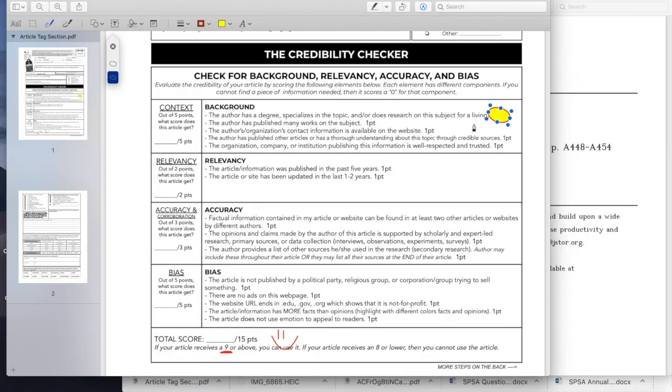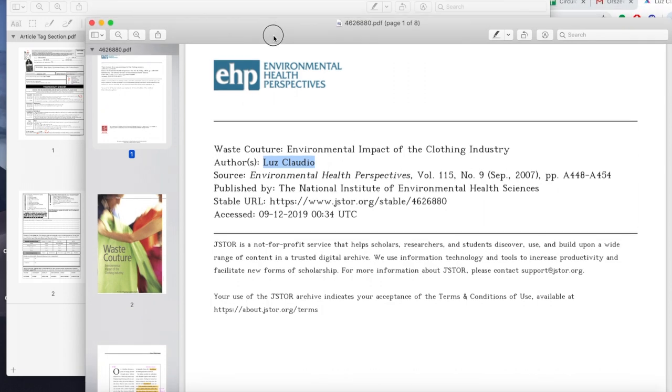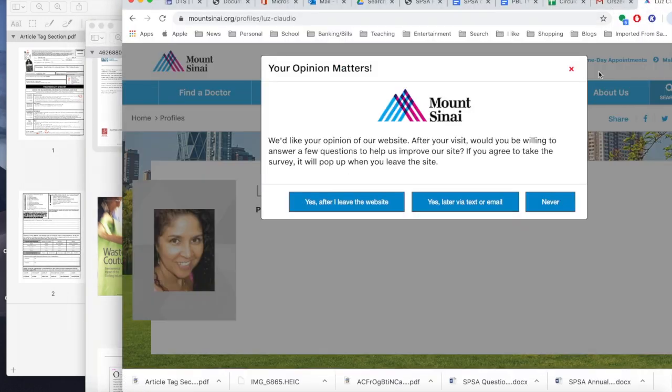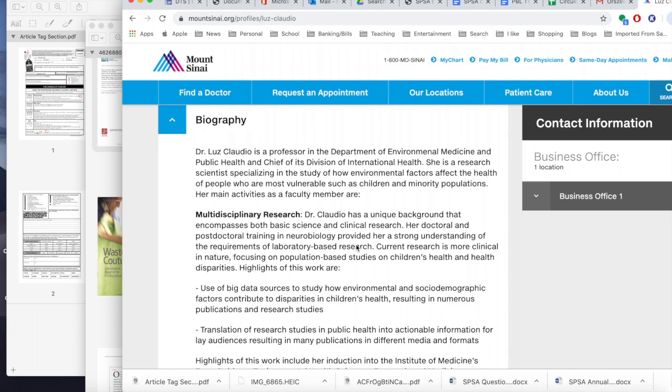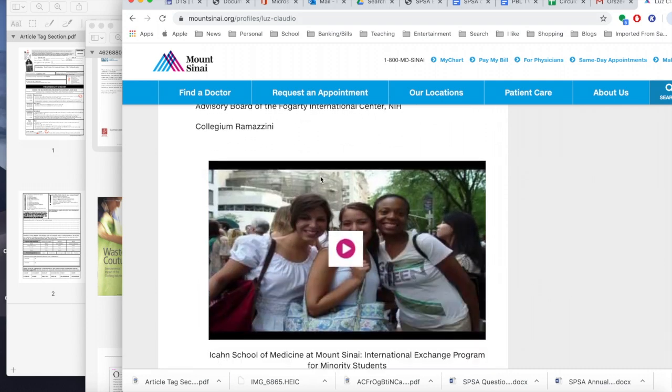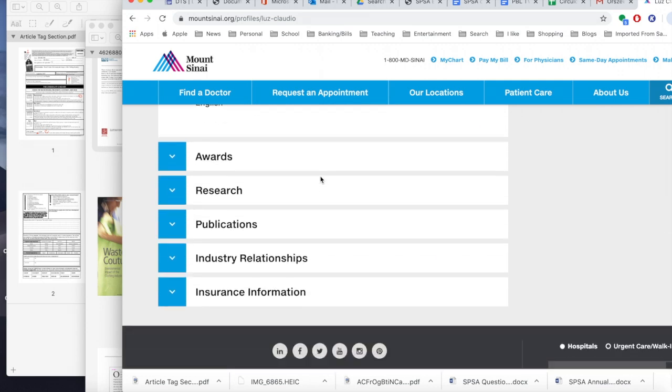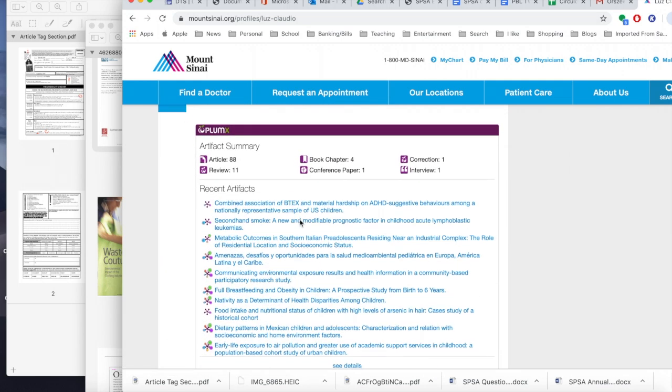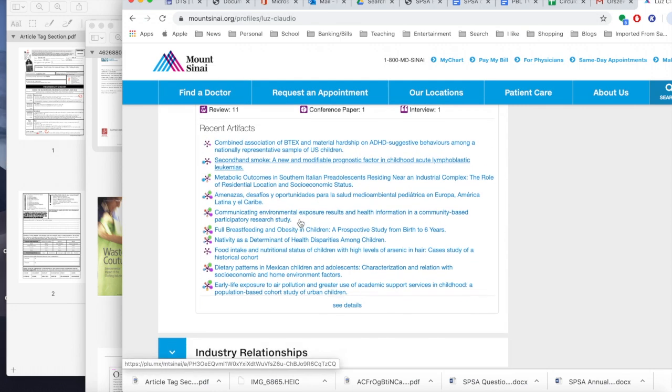So let's go ahead and give her that 1 point for that first part. And then the second part for background says the author has published many works on the subject. So I went down and I scrolled and I found that yes, she has done a lot of research. Let's go down a little bit more and I found publications. So I'm going to click on that and yes, she has done lots of research.